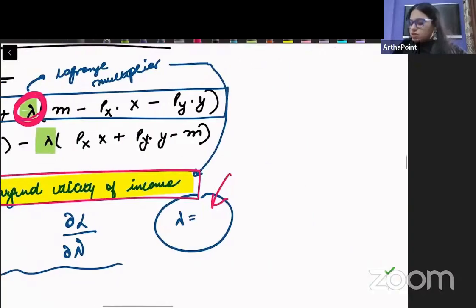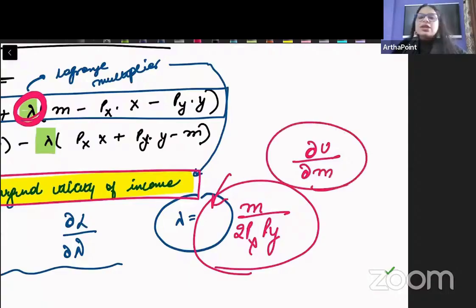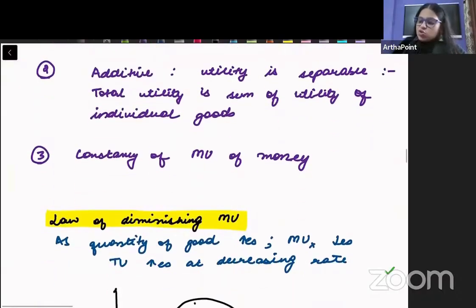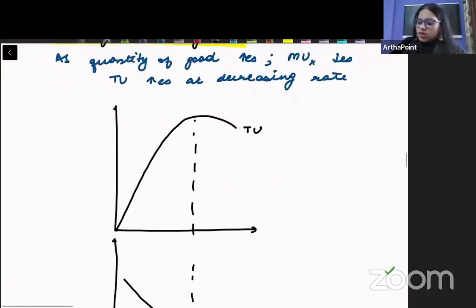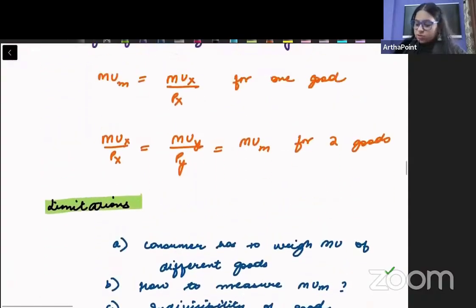तो इसका वैल्यू अगर सपोज ऐसा कुछ आ गया, m/2 px py ऐसा कुछ आ गया, तो this is telling me कि मेरी यूटिलिटी कितने से चेंज होगी जब मेरी इनकम चेंज होगी, when my income will go ahead and change. ठीक है. सो ये is assumed to be constant by Marshall. मार्शल ने असूम किया कि ये जो मार्जिनल यूटिलिटी ऑफ मनी है, we will assume that as constant. Okay, then just read through this. This is just a concept between total utility, marginal utility.